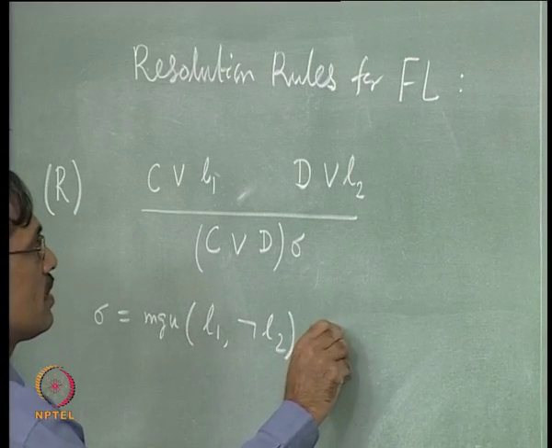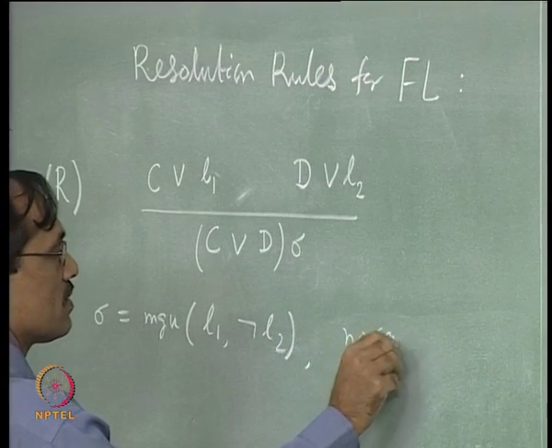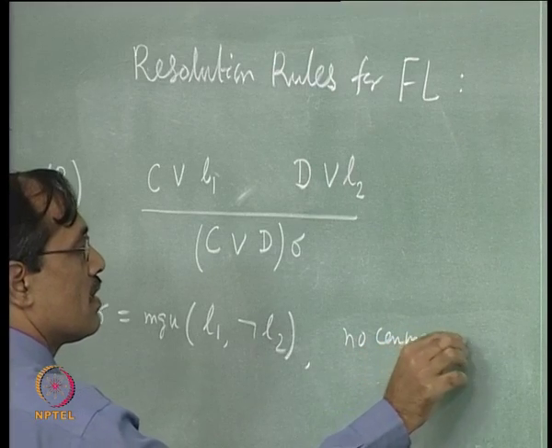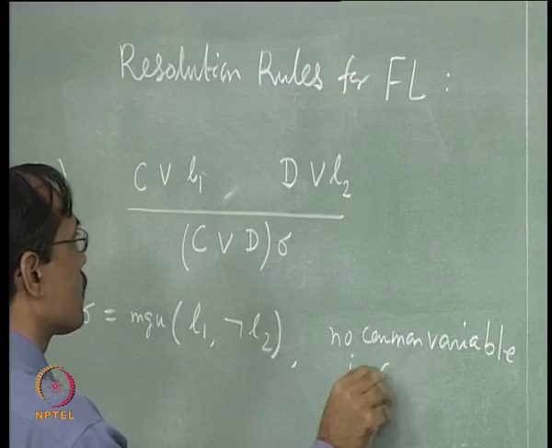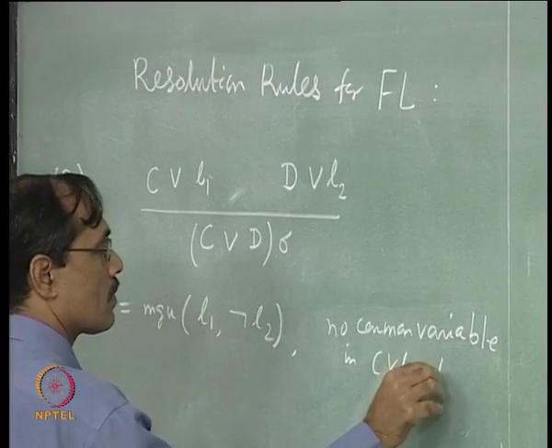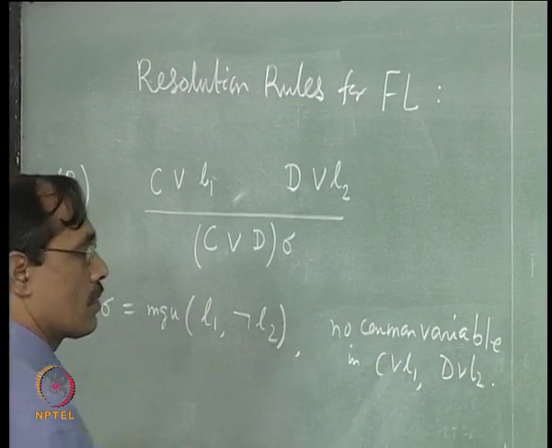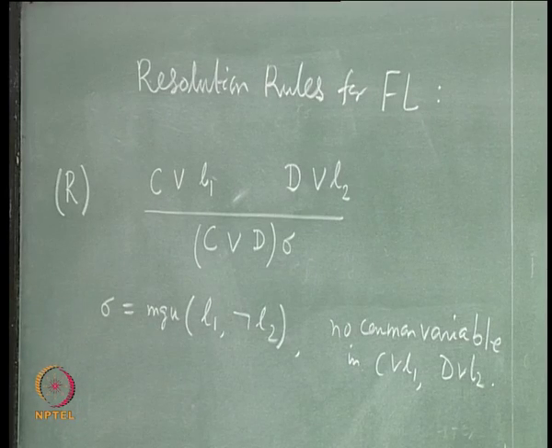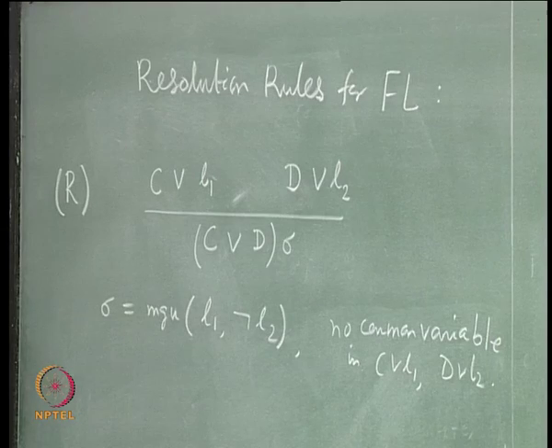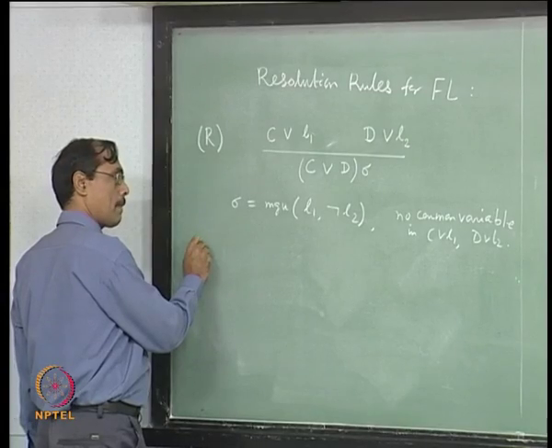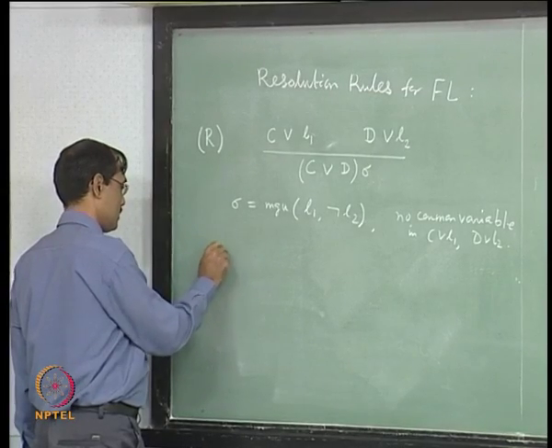So no common variables, we will just write it this way. These are the conditions. Then from these two you can deduce this. Next we have the factors.